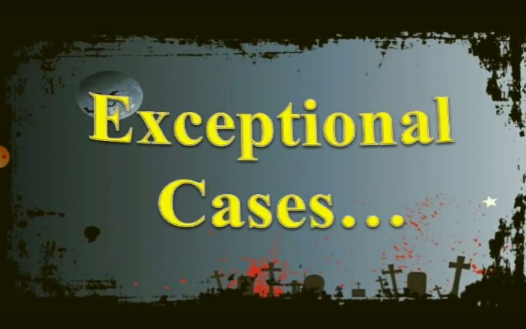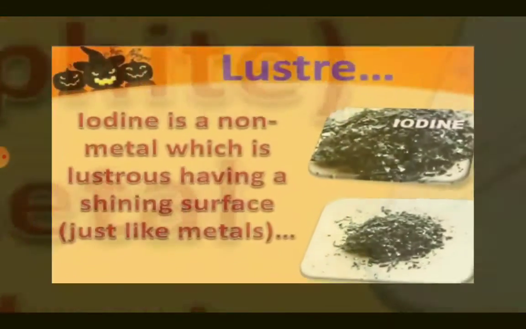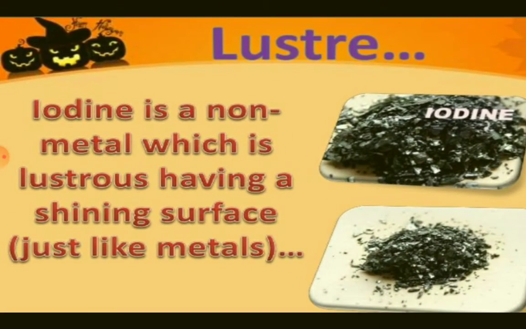Exceptional cases. Electrical conductivity. Carbon, in the form of graphite, is a non-metal which conducts electricity just like metals. Luster. Iodine is a non-metal which is lustrous, having a shining surface just like metals.